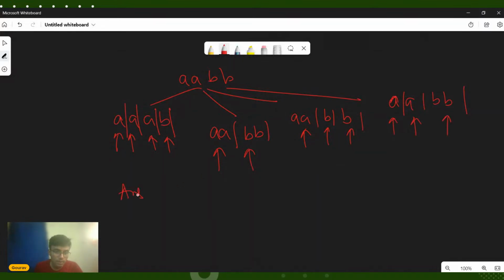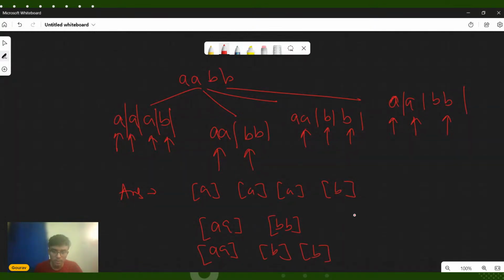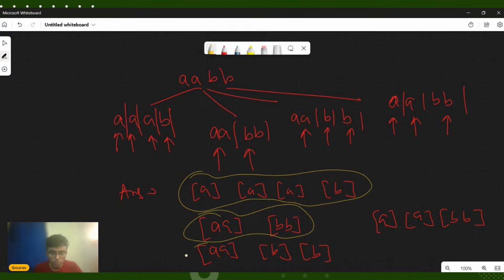So our answer will look something like this: A, A, B, B; then A, A, BB; then AA, B, B; then AA, BB. So we have got four different vectors: one, two, three, four.